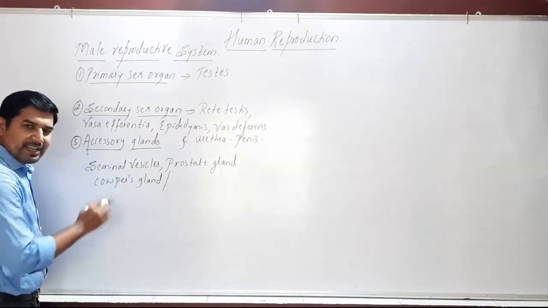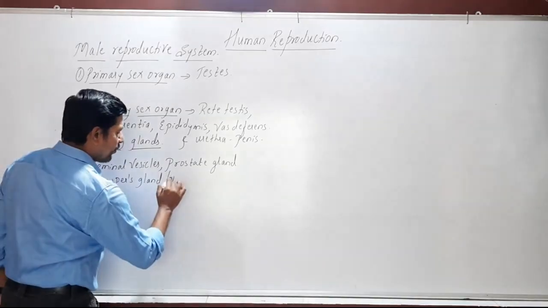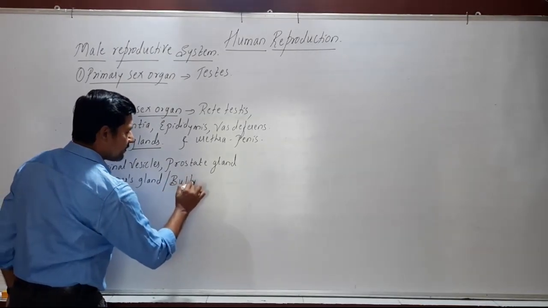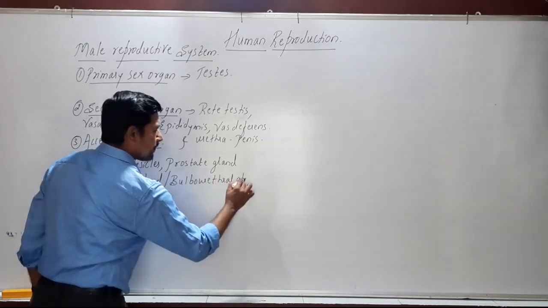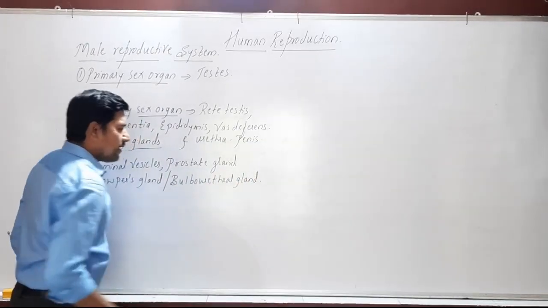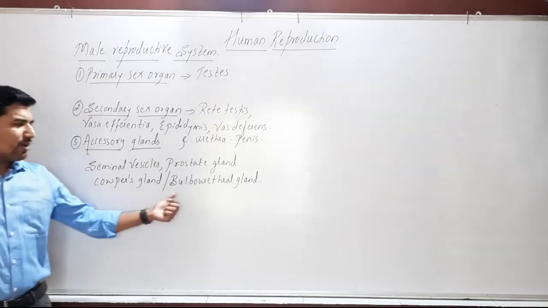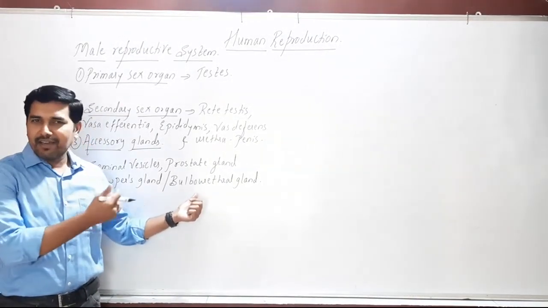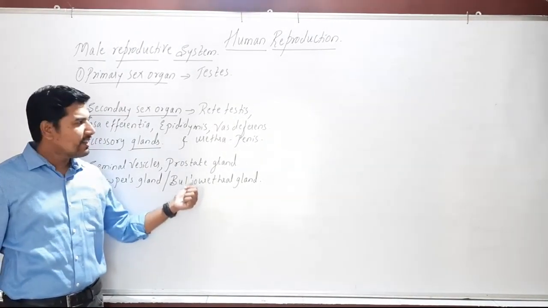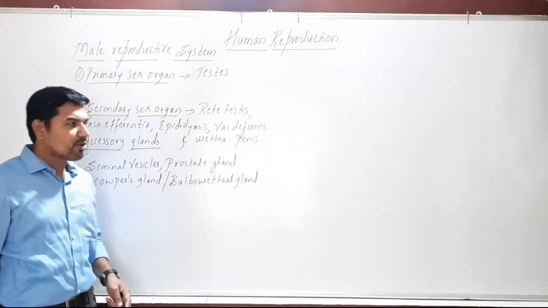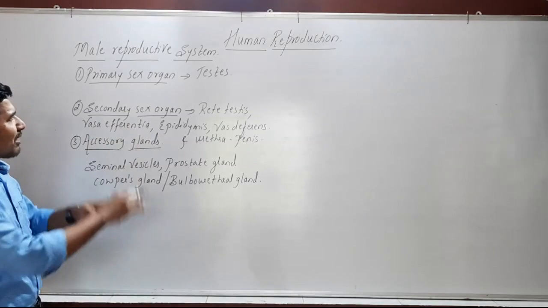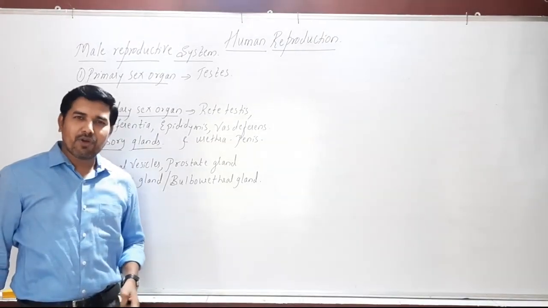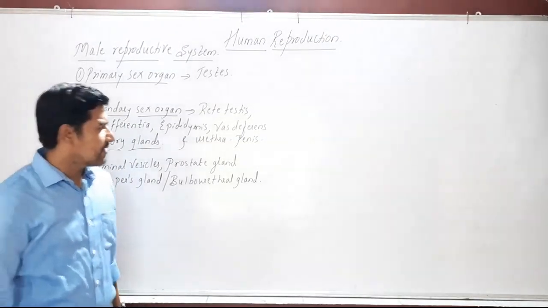This Cowper's gland is also called the bulbourethral gland. Now, why is Cowper's gland called the bulbourethral gland? We can see it in the diagrammatic representation of the male reproductive system. So, let's check out the diagrammatic view of the male reproductive system.